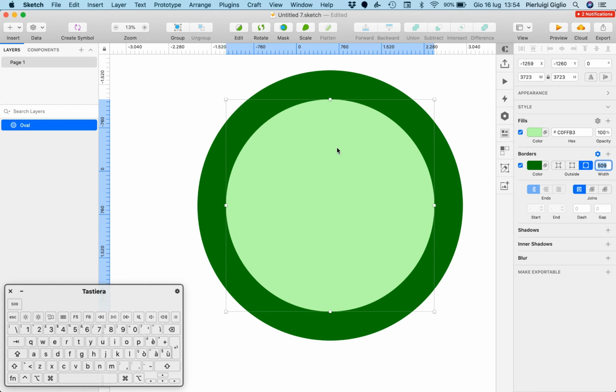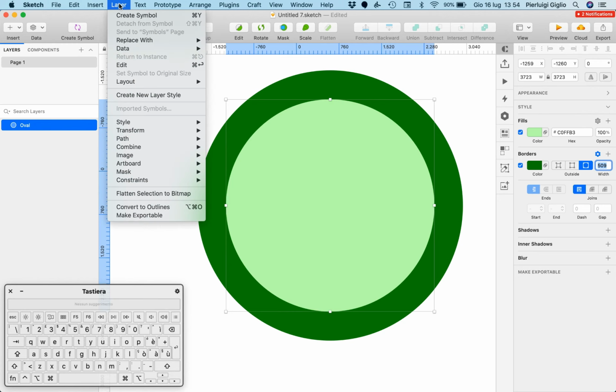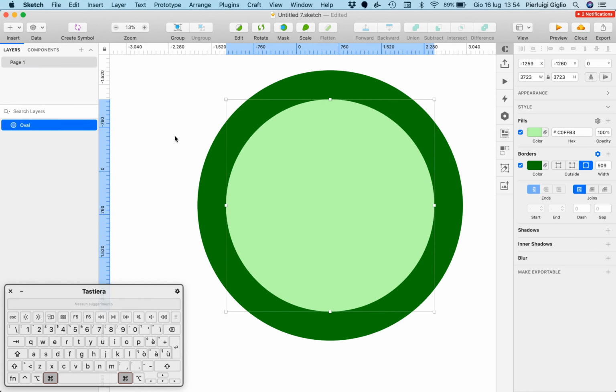One thing that we can do if we wanted, for example, to convert this to outline, is go directly on layers and convert to outlines. And as you can see, we have just the border now, so we don't have the initial oval shape. Also in the layers panel, we can see that the paths have been grouped inside an oval. Now we're just going to undo this because we want to continue talking about borders.